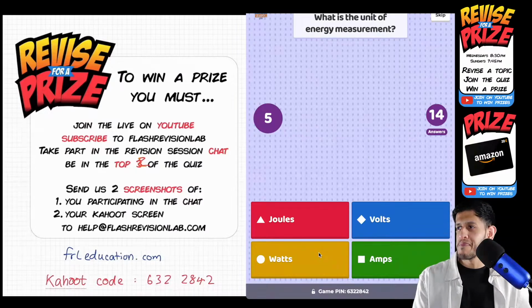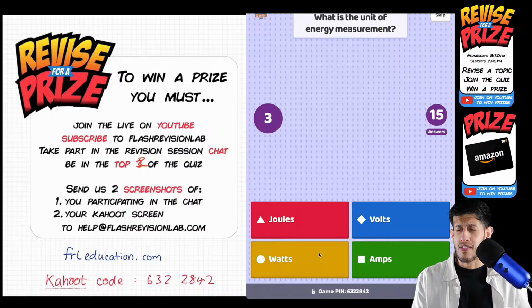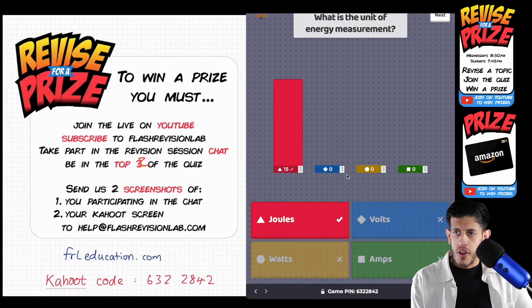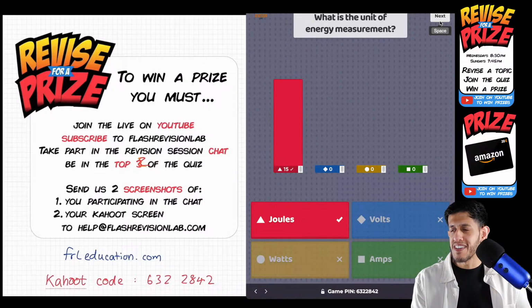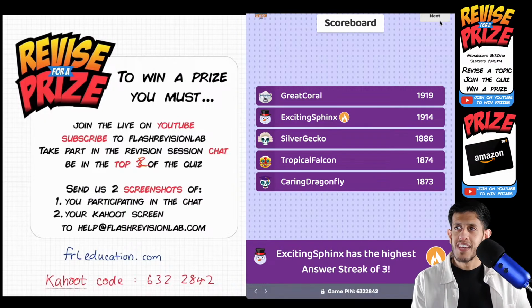Or they're away from their computer or looking at the wrong thing. I don't know. One person just answered with a second to spare. Everyone got it right. Very, very good. Yeah, measured in joules. I was expecting nothing less. I would have been a bit surprised if people had put something else. Let's see how that plays.